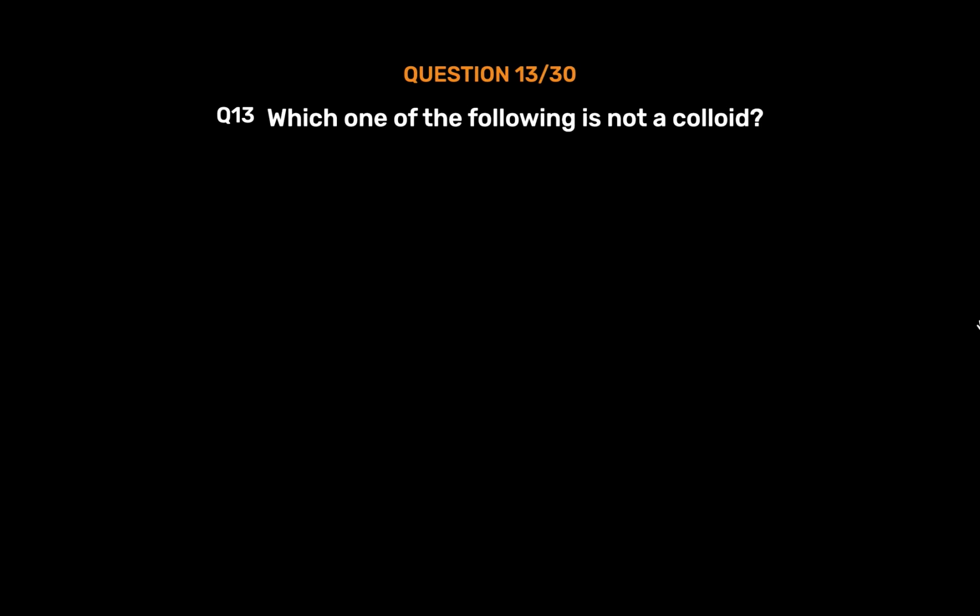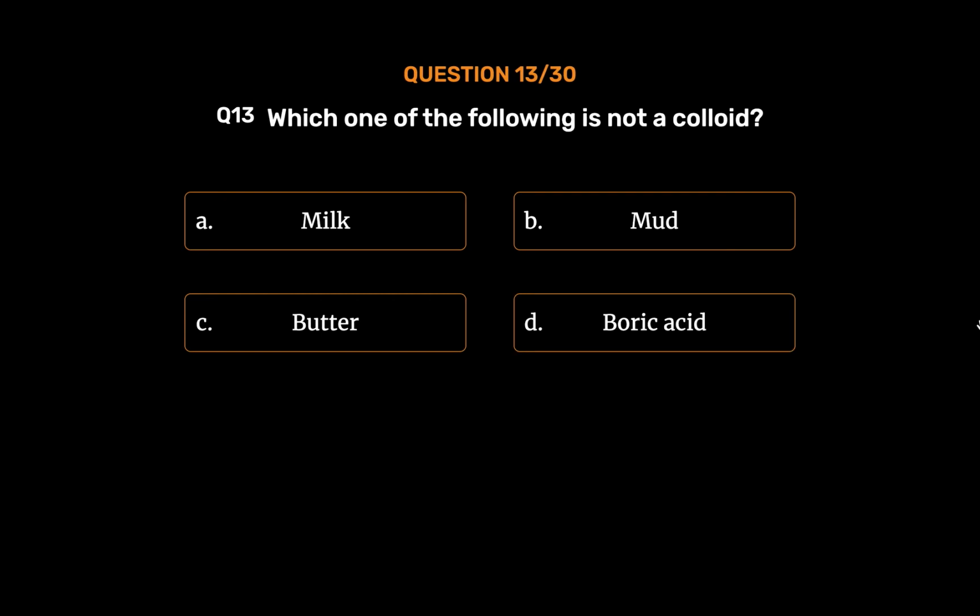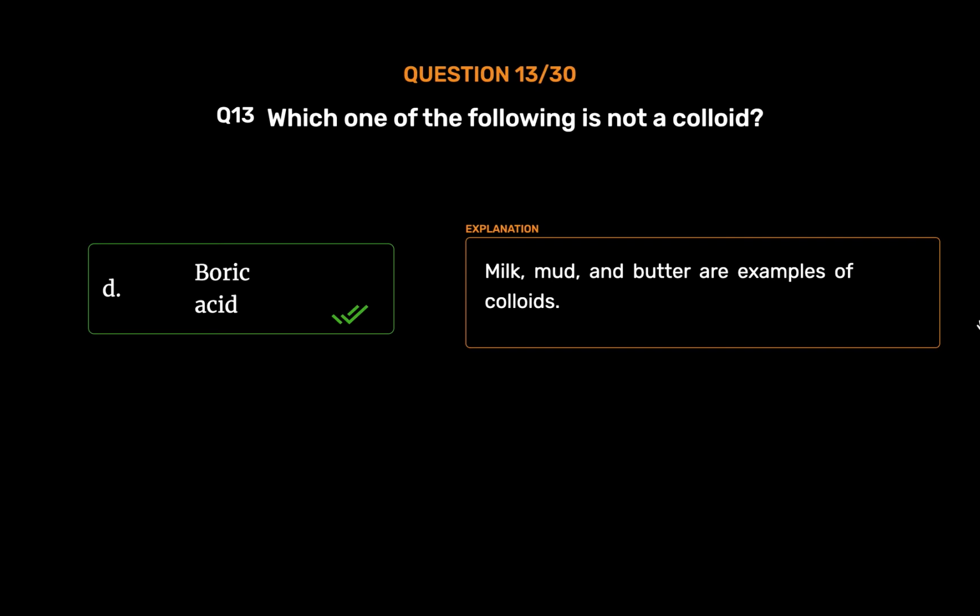Question number 13. Which one of the following is not a colloid? Option A. Milk. Option B. Mud. Option C. Butter. Option D. Boric acid. The correct answer is Option D. Boric acid. Milk, mud, and butter are examples of colloids.